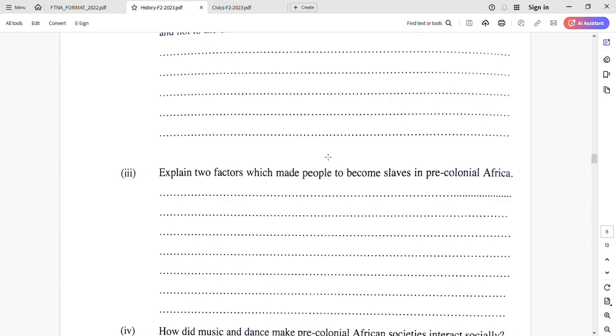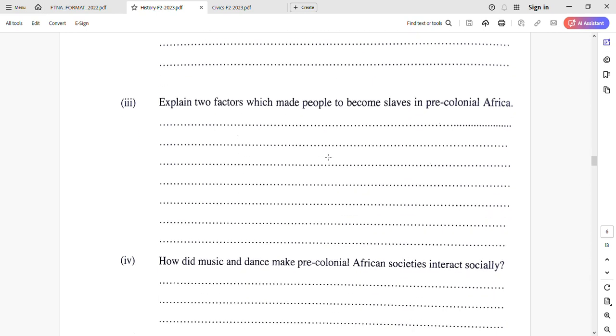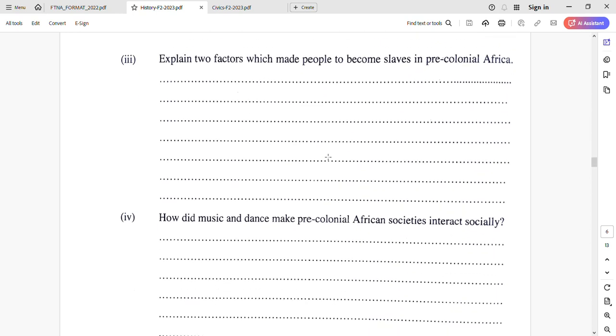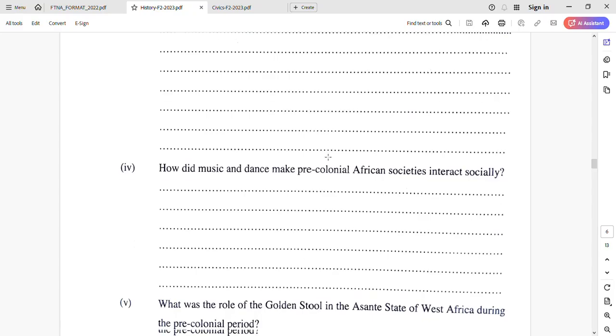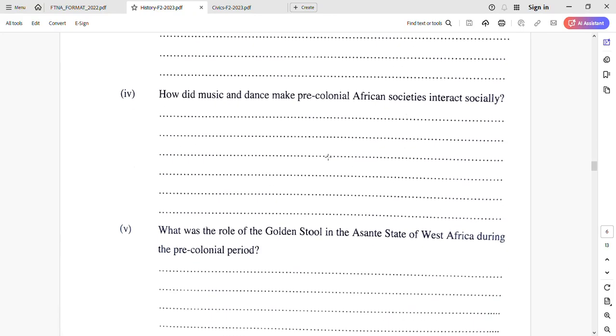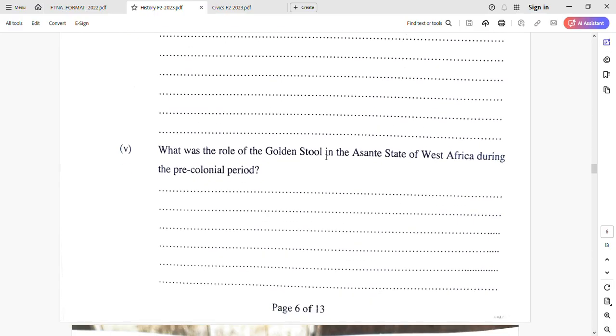Then you're putting bullets, arrows, stars are not important so much in this academic or formal writing. In formal writing, we have that way of writing formal documents. How did music and dance make pre-colonial African societies interact socially? So you can see all those items are different from item Roman 1 up to item Roman 5, but all of them are still in question number 5. In that way, each item carry 2 marks.